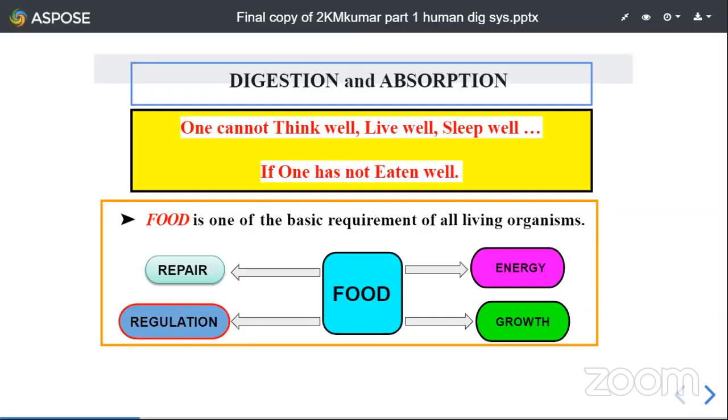So by this process of digestion, what do we get from the food? We get energy from the food, with which we are able to perform all our activities from the cell level to the system level. And from the food, we get the required organic material with which our body develops and our growth takes place. The food is also responsible for the repair work of our body. Isn't food very important to all living organisms?